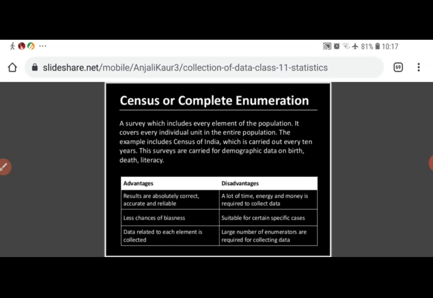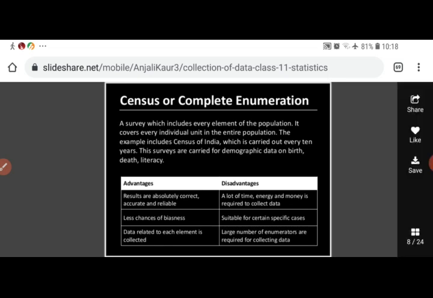Data related to each element is collected. No element is left in census survey method. Each and every element, whether it may be small or large, is covered. And I want to tell you that census survey method is used where we require 100% accuracy, where we require that the data should be 100% reliable and correct. Only there we use this census survey method, right?